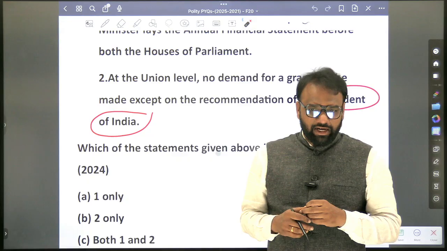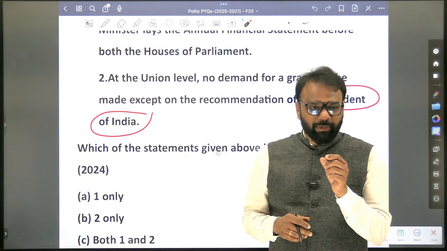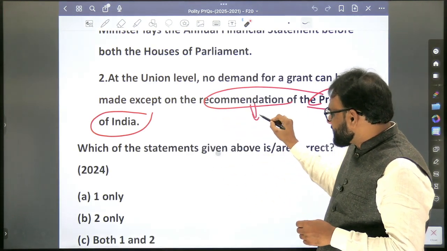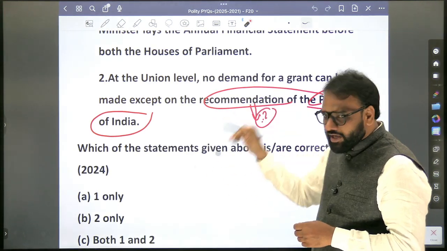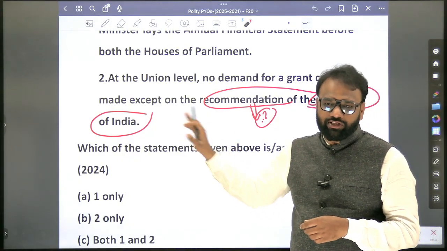Interstate trade. So whenever you want to bring something with respect to interstate trade, again you require what? Prior recommendation of the President. For which all other cases is the prior recommendation of the President required? You just make a list and you will prepare on the same.